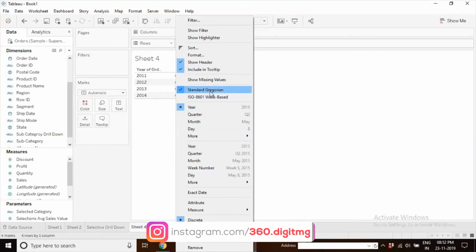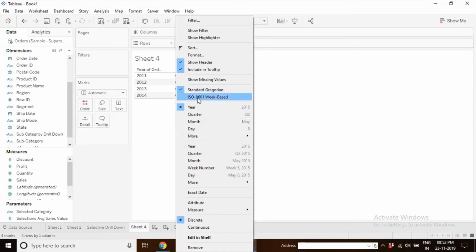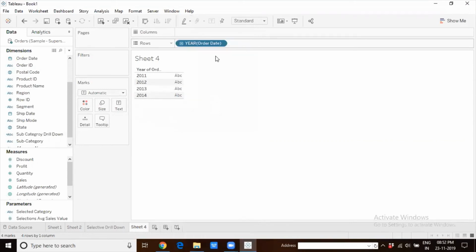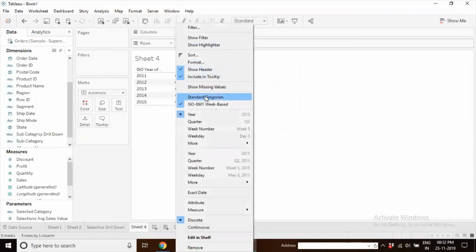That we know. But now you can toggle between the standard Gregorian date and the ISO 8601 calendar or week based date. Suppose you choose ISO, then this will change. Why? Because of the way the beginning of the year is calculated with ISO.